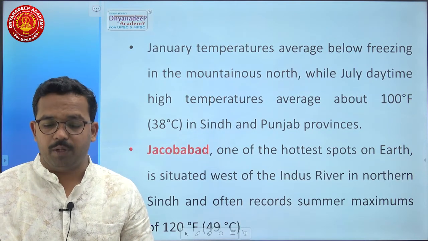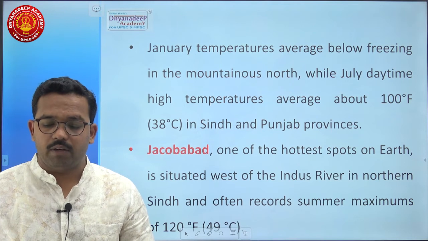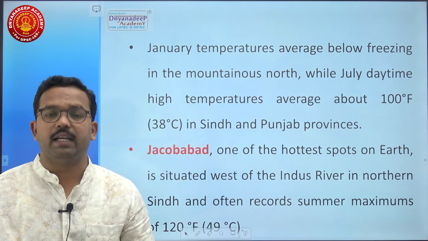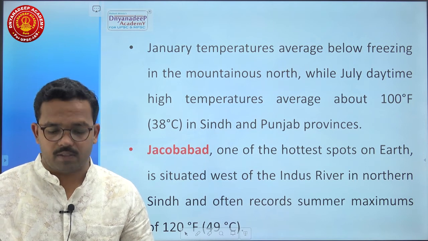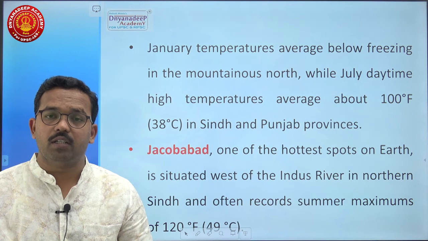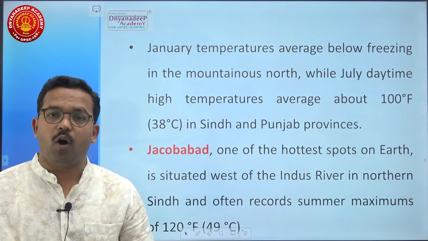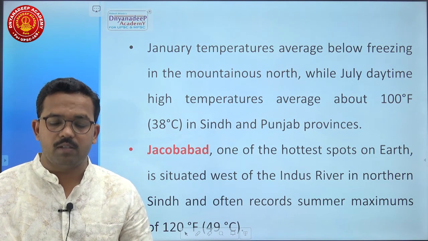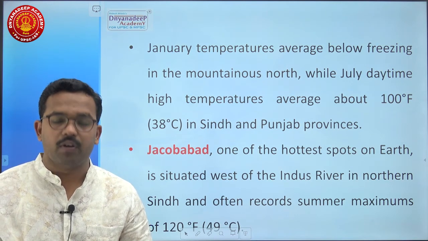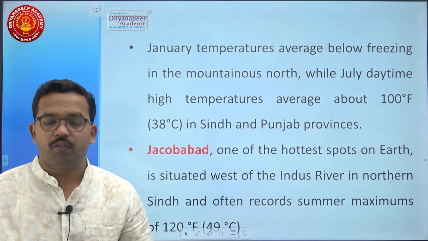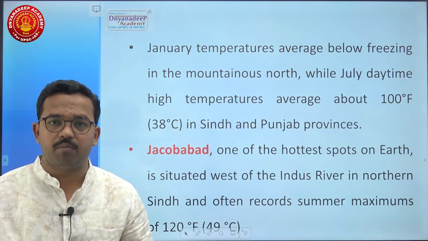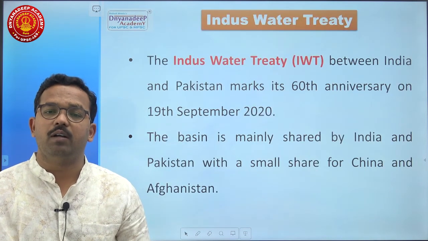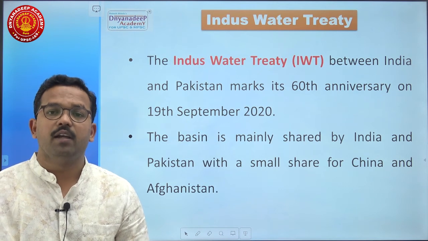January temperature averages below freezing in the mountainous north, while July daytime high temperature averages about 100 degrees Fahrenheit, that is 30 degrees centigrade, in the Sindh and Punjab provinces. Jacobabad. You must have heard this name many times. Jacobabad, one of the hottest spots on earth, is situated west of the Indus River in northern Sindh and often records a summer maximum of 120 degrees Fahrenheit, that is 49 degrees centigrade. Remember the name Jacobabad.